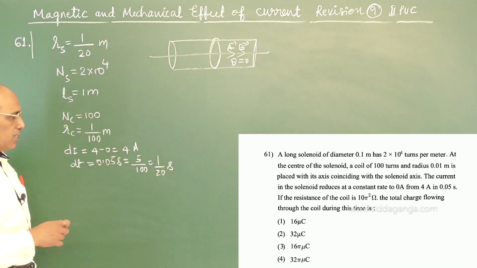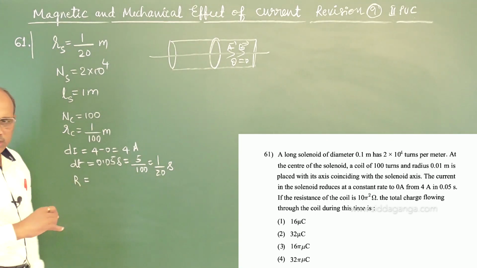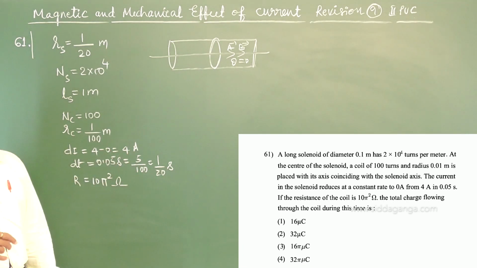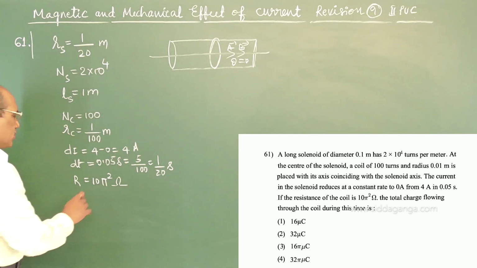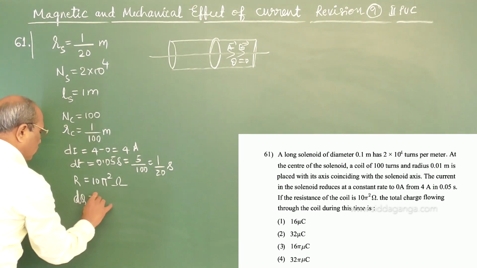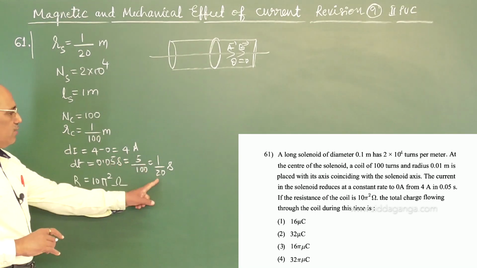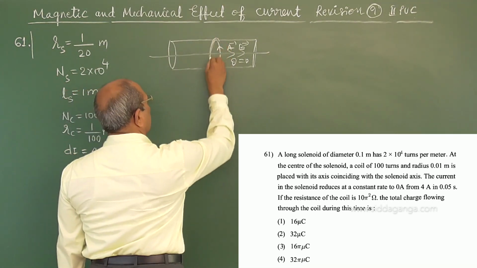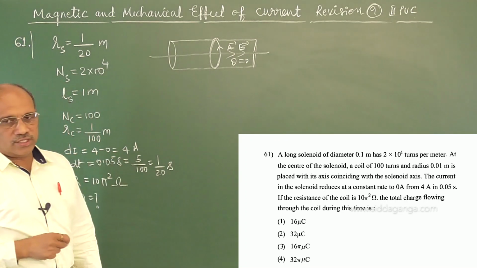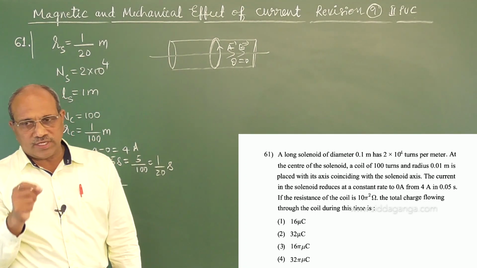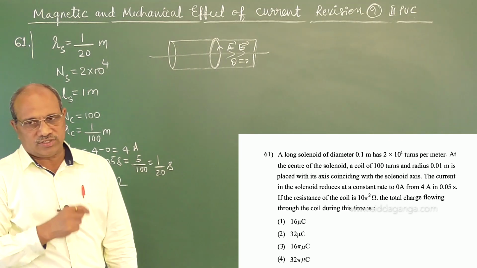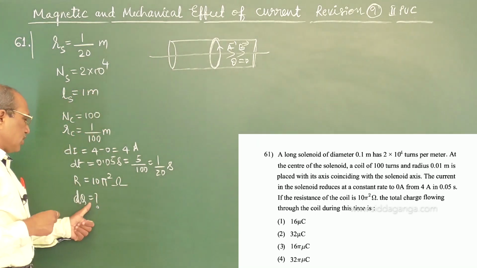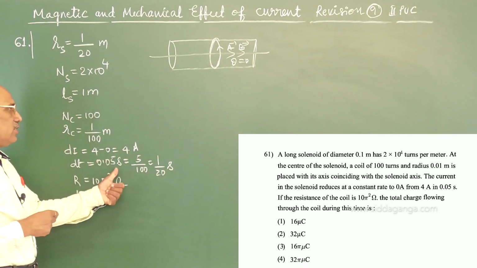If the resistance of the coil is 10 pi square ohm, what is the total charge flowing through the coil during this time, in the interval of 1 by 20 second or 0.05 second? The current is induced due to the variation of flux, so the change of current is given, 4 ampere minus 0 ampere in 0.05 second. The resistance of the coil is given, and the total charge flown in the coil during this interval is asked.